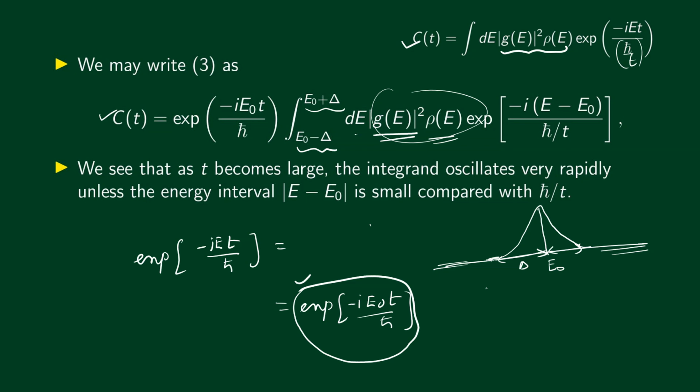Even though the integral is over the entire energy range, there's a non-zero contribution only between these points. So we need to integrate only from E0 minus delta to E0 plus delta. The integral is 0 everywhere else anyway, so we don't have to integrate over the entire range.